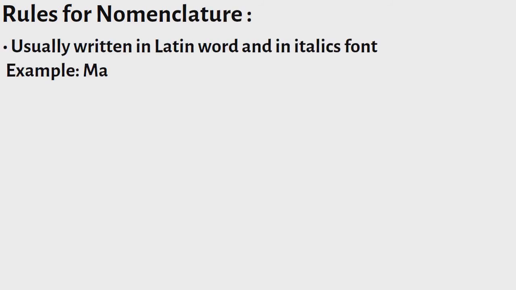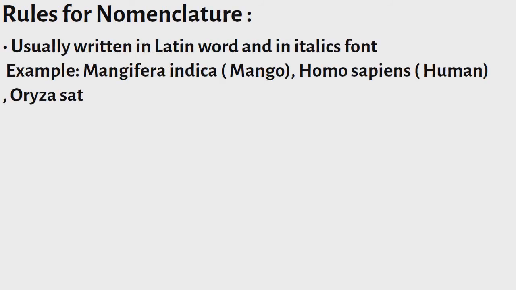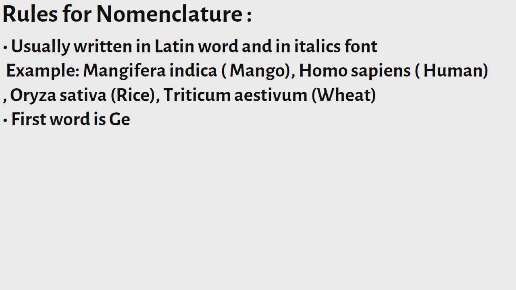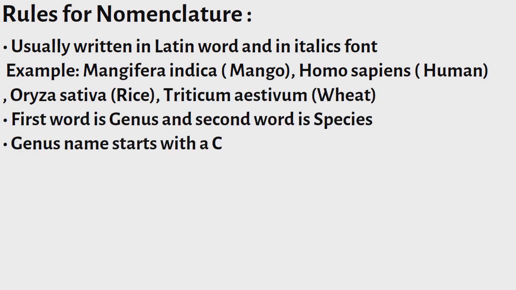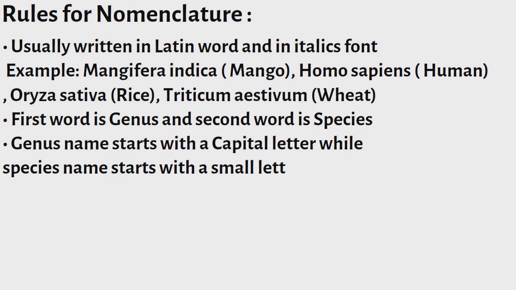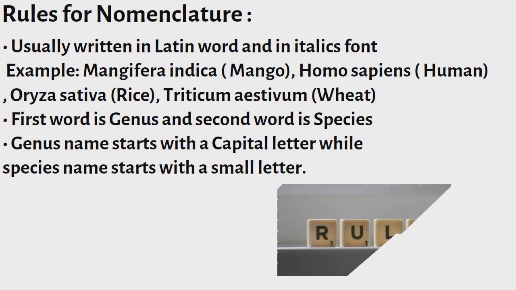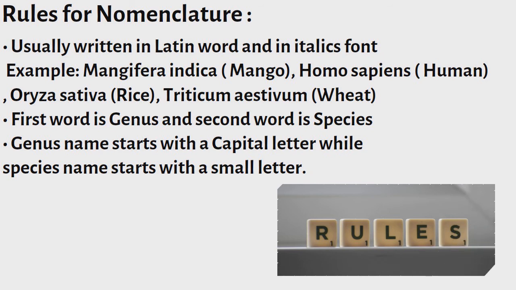Rules for nomenclature. The names are usually written in Latin and in italics font. For example, Mangifera indica, Homo sapiens, Oryza sativa, Triticum aestivum. First word is genus and second word is species. Genus name starts with a capital letter while species name starts with a small letter.